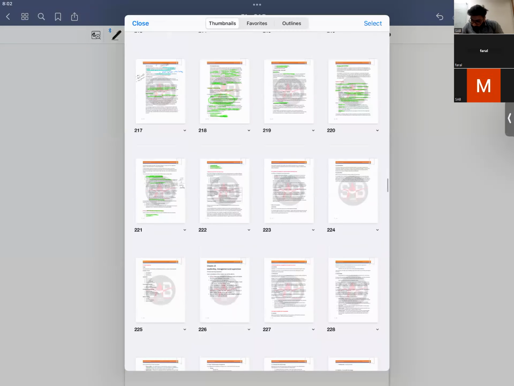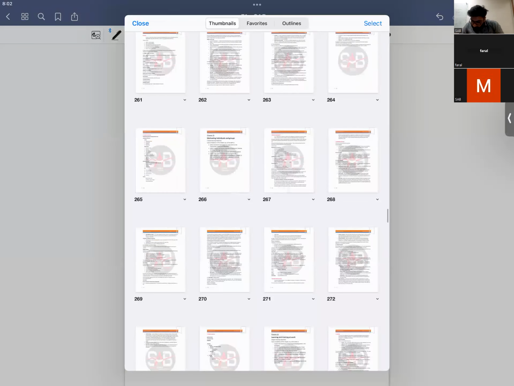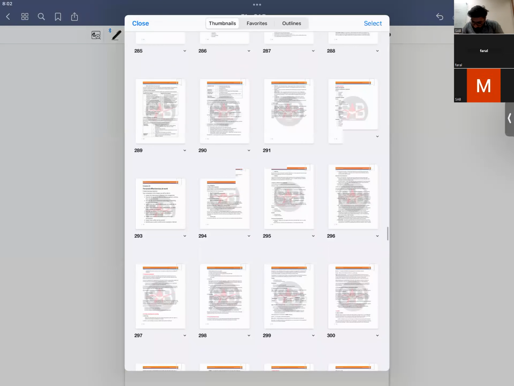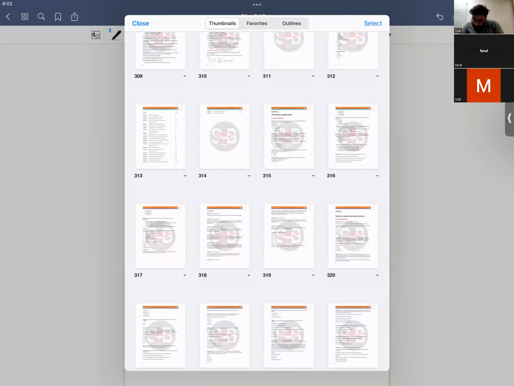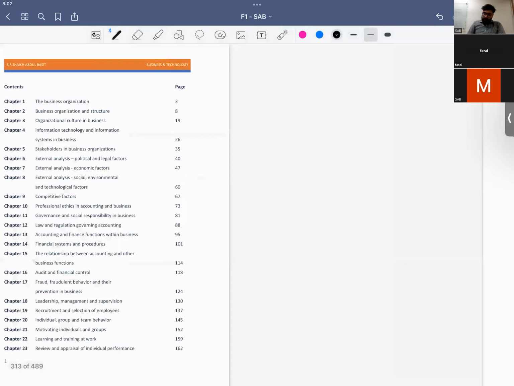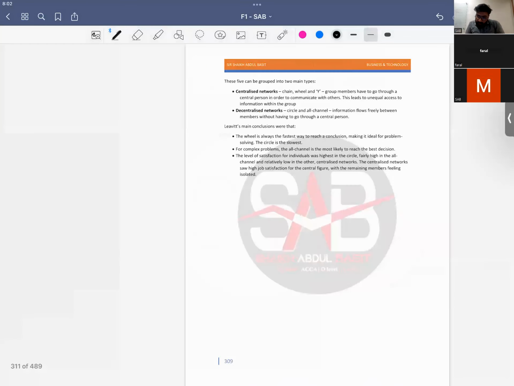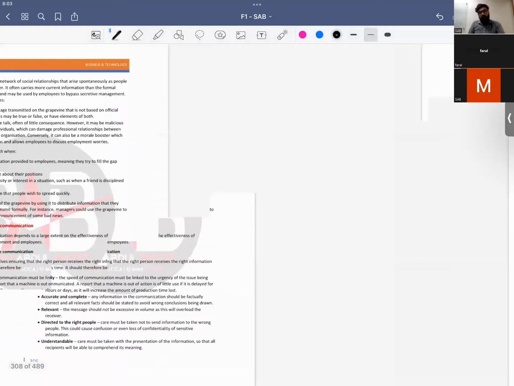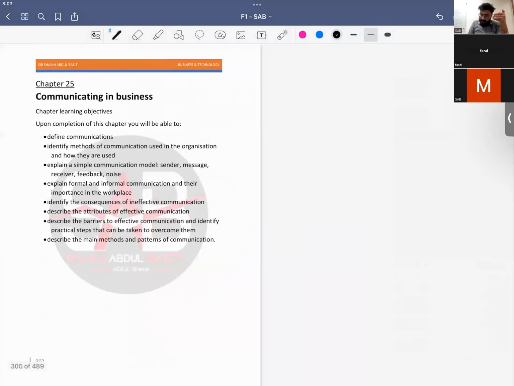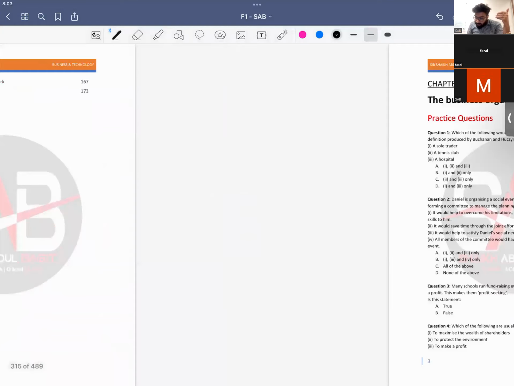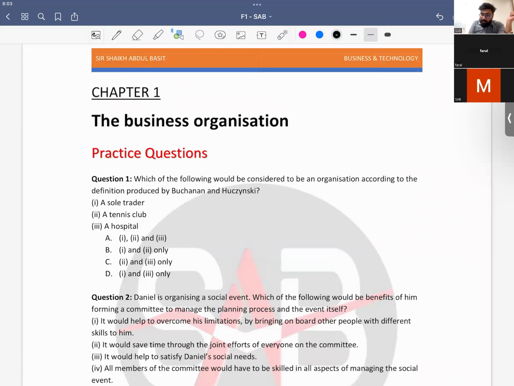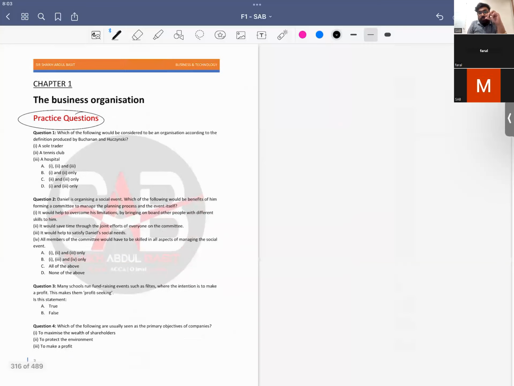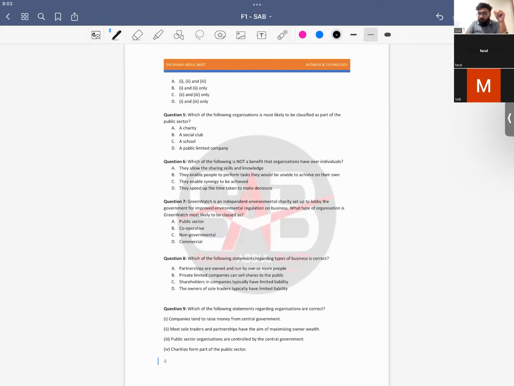This is my last reading chapter, and after the 25th chapter the index came again, and then here we have practice questions. For every chapter we have studied, I have added a number of questions.